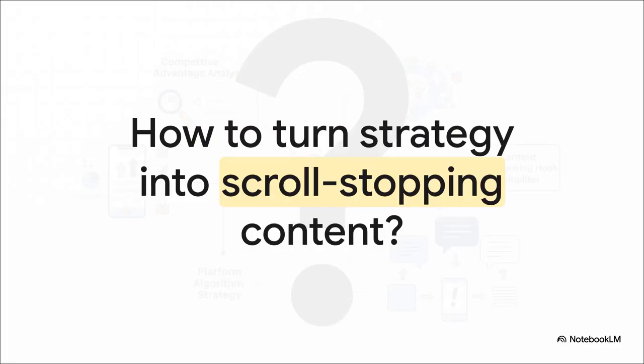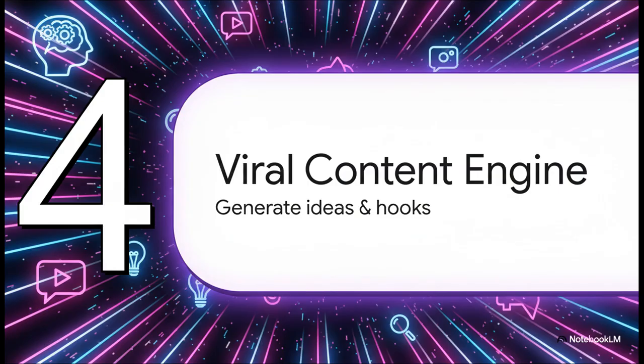So we've built an incredible foundation. We have an elite strategist persona, we know the audience's deep triggers, we know the algorithm's preferences, and we've pinpointed our competitive gap. But here is the ultimate question. How do we actually turn this high-level strategy into tangible, scroll-stopping content? Section 4, the Viral Content Engine. Generating ideas and engineering hooks.